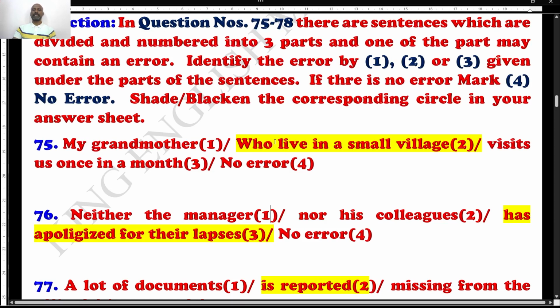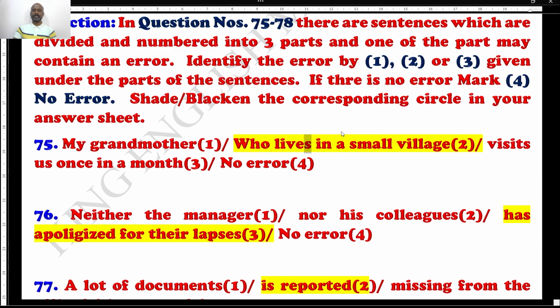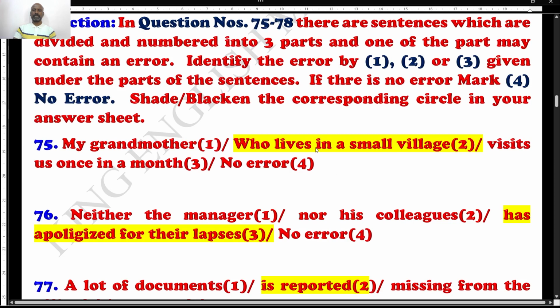It is supposed to be who lives. This is going to be the right answer. The letter s is missing there. So it is supposed to be lives. Here we find the error in part 2. So this is going to be the error in your sentence.